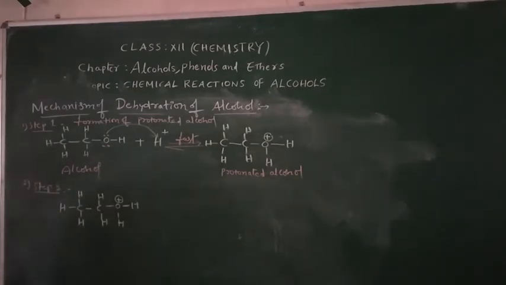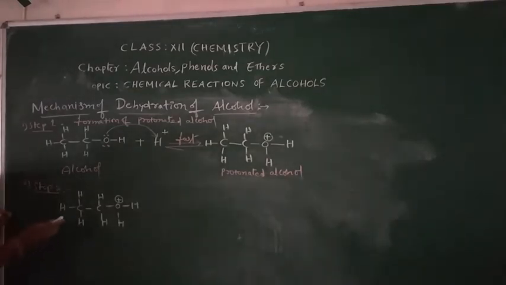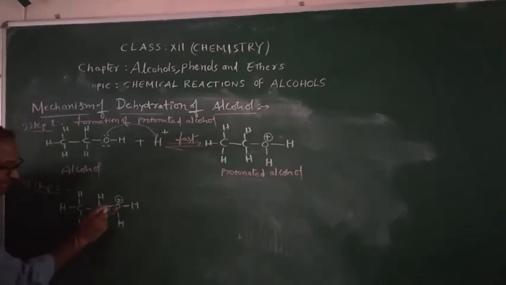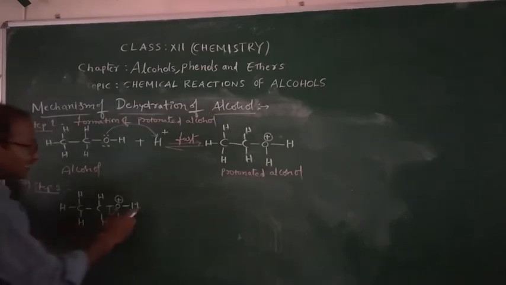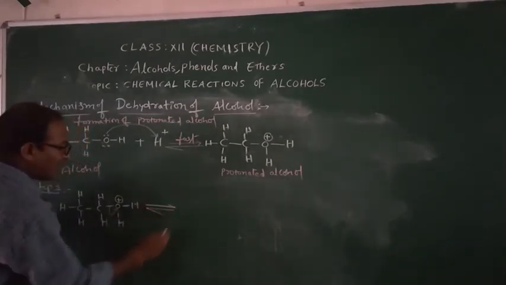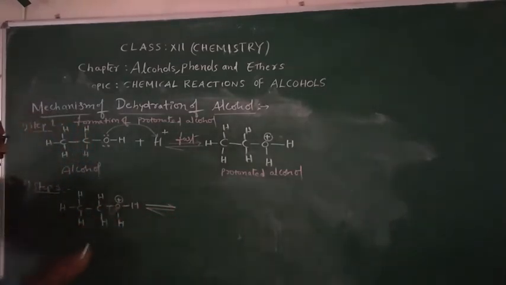From the protonated alcohol, here this electron pair is shifting towards oxygen, right? That way H2O will be removed. After removing water we are going to get a carbocation.